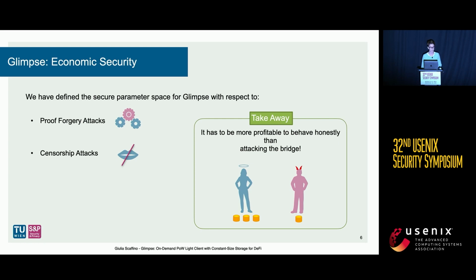The analysis is quite complicated. You can check it out online in our paper, but I want to give you one key takeaway. For Glimpse to be secure, or in general for almost any bridge in blockchains to be secure, it has to be more profitable for users or attackers to behave honestly rather than attacking the bridge. This usually comes in contract or bridges having to hold an amount of money which is below a certain threshold.